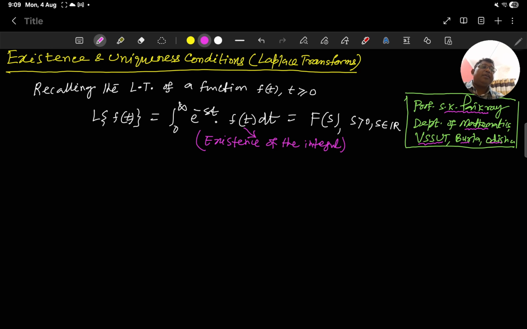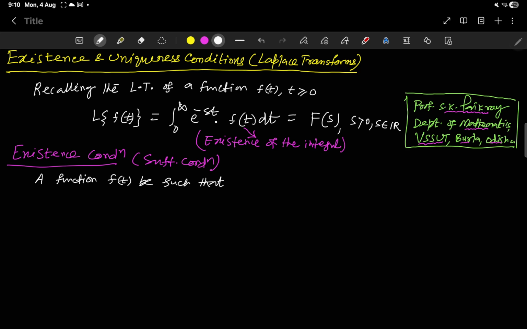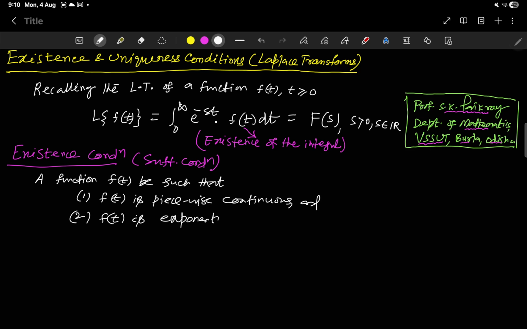Okay, so let me write the existence condition. Coming to the existence condition, a function f(t) be such that, first, f(t) is piecewise continuous. And secondly, f(t) is exponentially ordered or bounded. That means bounded, we can say, at infinity. Bounded at infinity.